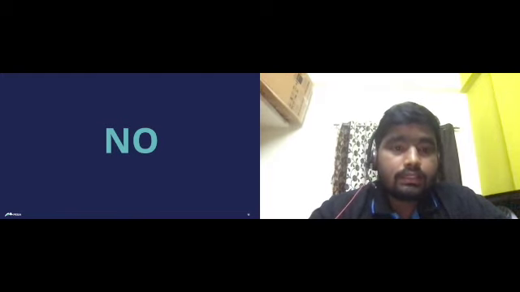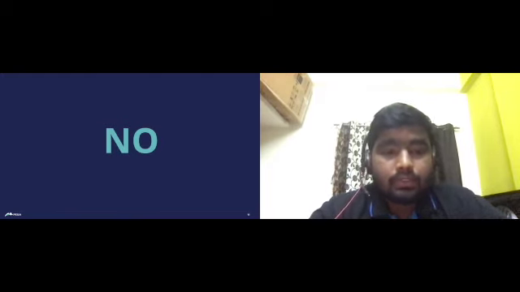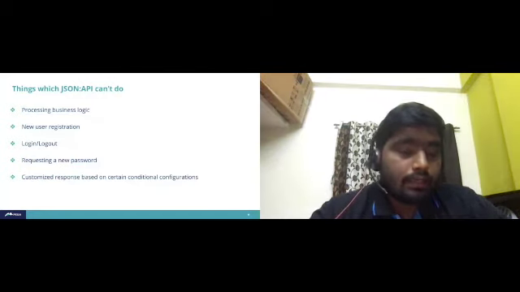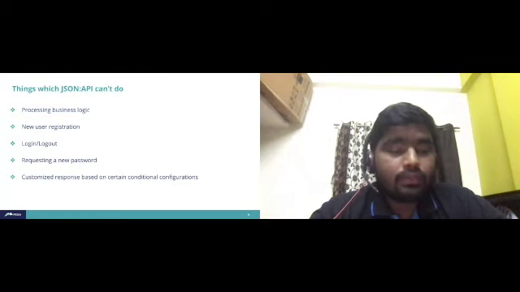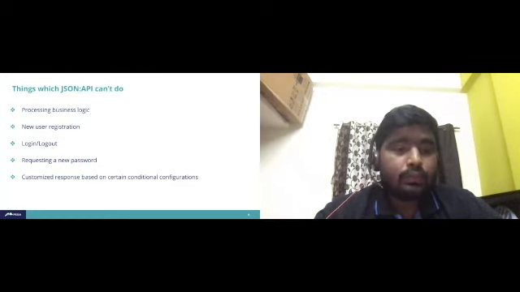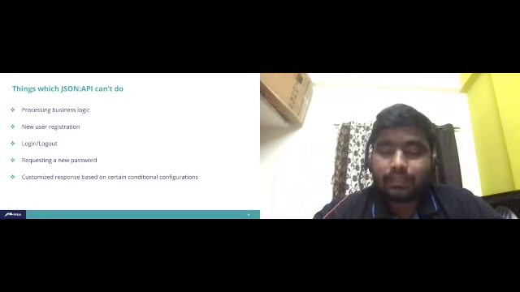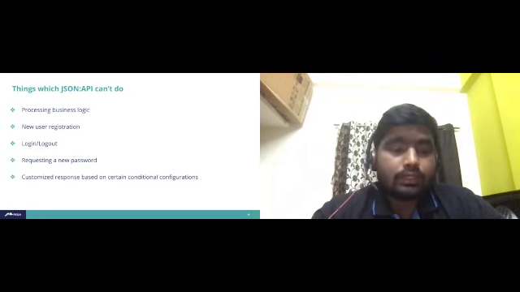Things JSON API cannot do: processing business logic, JSON API cannot handle. For example, if you want to set up new user registration through web services, that won't happen here. Also login, logout, and requesting a new password, those kinds of workflows don't work.